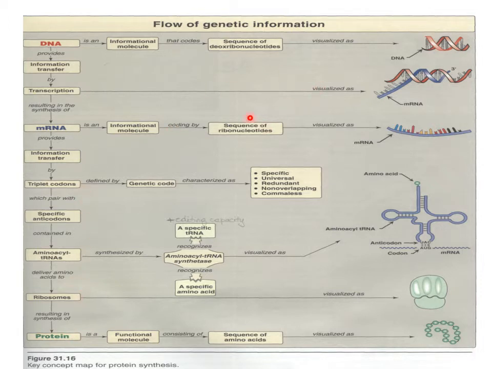Now we have seen that its triplet codes are in the genetic code. They have special characteristics. They are specific, universal, redundant, non-overlapping, and comma-less. You can see all these in our last video about the genetic code.